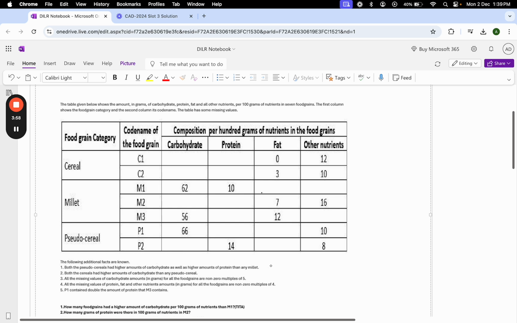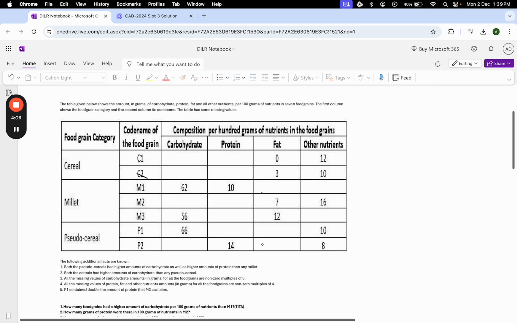Cool. Fourth point, where they are saying non-zero multiples of 4 for protein, carbohydrates and other nutrients. So in all these blanks the value could have been a multiple of 4 apart from 0: 4, 8, 12, 16, 32, 40 etc. Which blank gets what, we don't know yet.